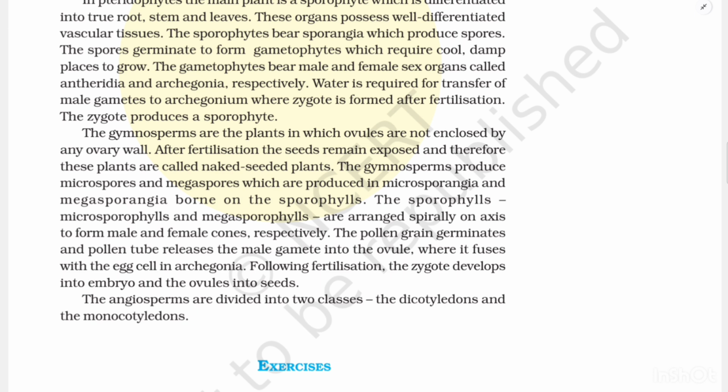The microsporophylls and megasporophylls are arranged spirally on axes to form male and female cones respectively. The pollen grain germinates and the pollen tube releases the male gamete into the ovule, where it fuses with the egg cell in the archegonia. Following fertilization, the zygote develops into an embryo and the ovules into seeds. The angiosperms are divided into two classes, the dicotyledons and the monocotyledons.